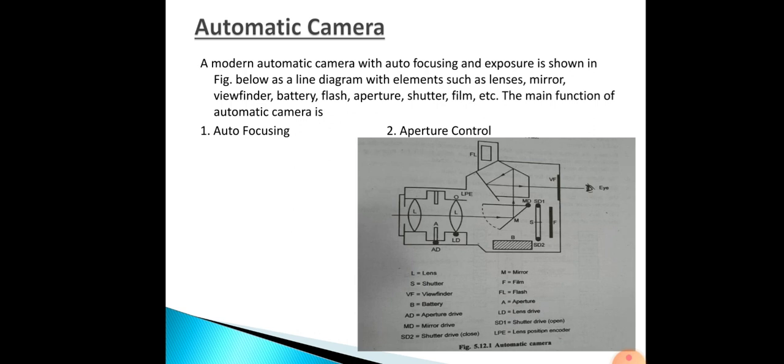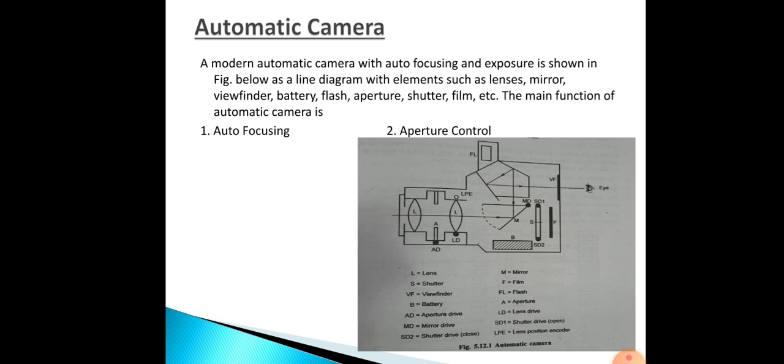These are the steps for autofocusing. Send the start command to the lens. Then receive the input from the range sensor. Then next, determine the initial lens position from the input of the lens position encoder. Then it will calculate the lens movement required. After that, it will send the lens movement data to the lens position drive. Then the lens movement will be based on the feedback signal.